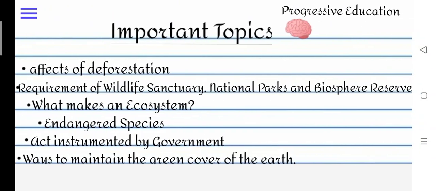Now we are going to study some important topics that we have to learn. The important topics are: first, effect of deforestation. Second, requirement of wildlife sanctuaries, national parks and biosphere reserves. What makes an ecosystem. Endangered species. Acts instituted by the government. Ways to maintain the green cover of the earth. These are some important topics that you have to know, and you have to research about the acts instituted by the government, as I told you in this chapter. Now we are completed with chapter number 7, conservation of plants and animals.